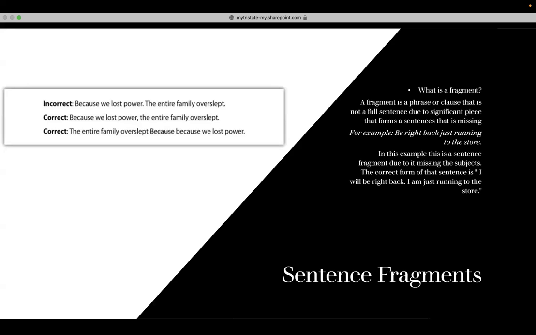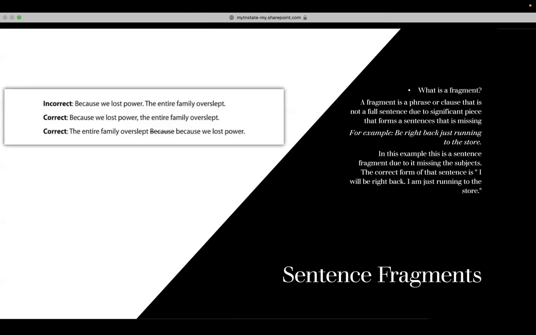In this example, this is a sentence fragment due to its missing the subject or the noun. The correct form of that sentence is, I will be right back. I am just running to the store. In the corrected version of the sentence, we have implemented subjects and nouns, which is the word I.